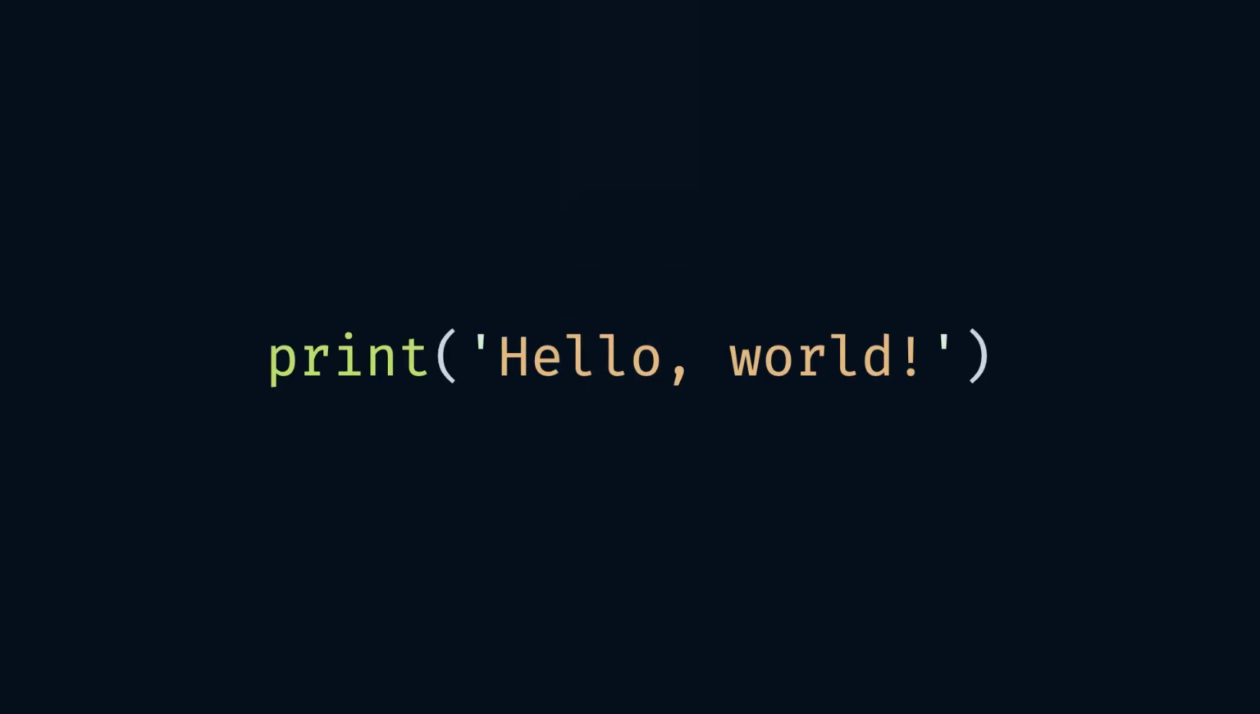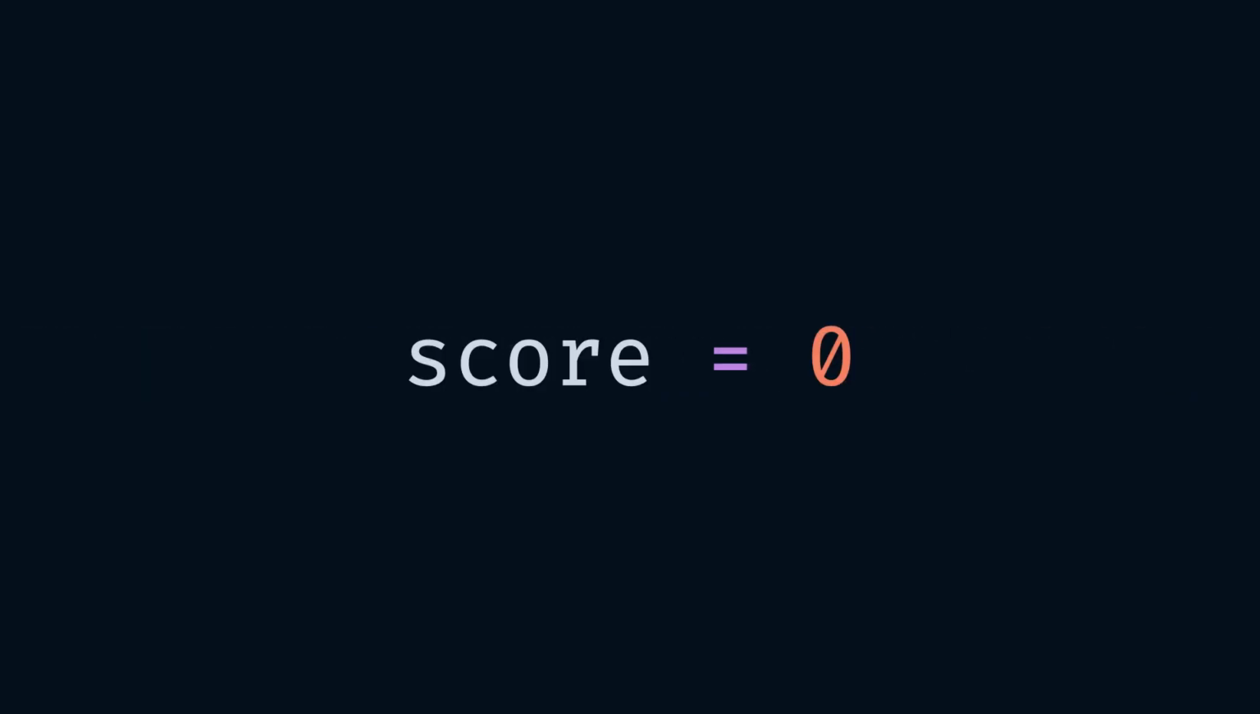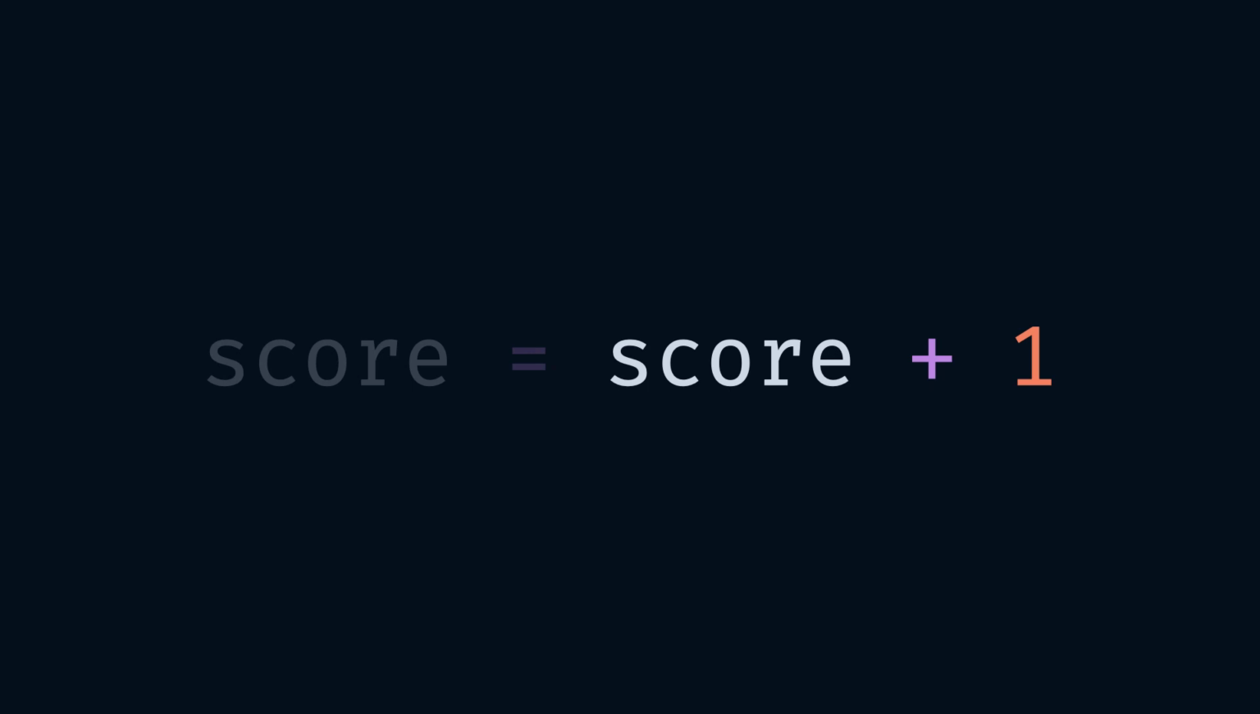This is a statement that will print hello world onto the console. A statement does something. Here's another statement which is doing the job of assigning 0 to score. Here's another. The statement is incrementing the value inside score by 1. Let's look at the right side of this statement when expanded.